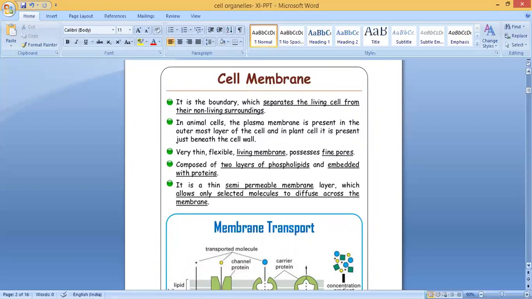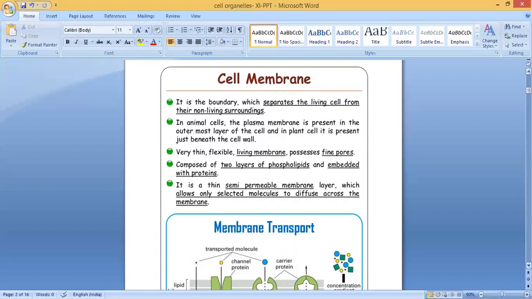In animal cells, the plasma membrane, also known as the cell membrane, is present in the outermost layer of the cell, and in plant cells, it is present just beneath the cell wall. So in the case of a plant cell, we can see the cell wall next to the cell membrane, but in an animal cell, the membrane is the outermost layer.